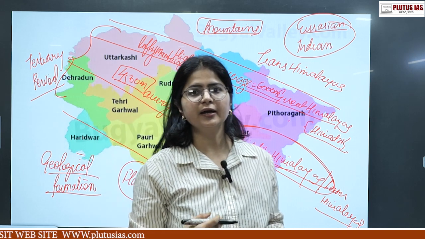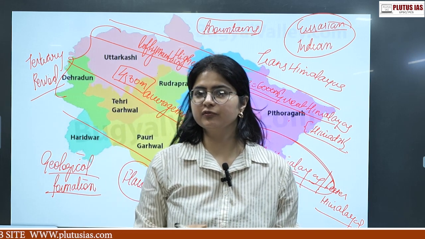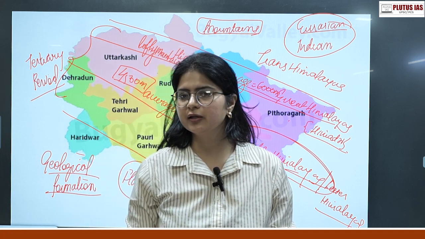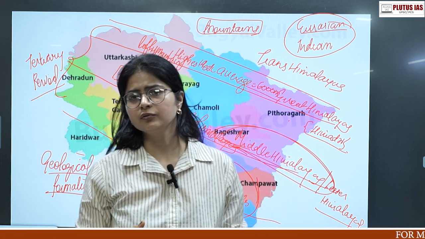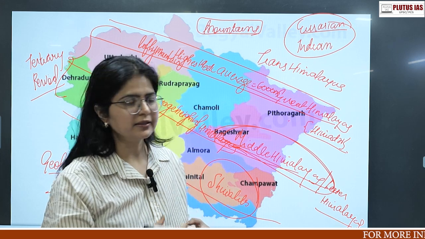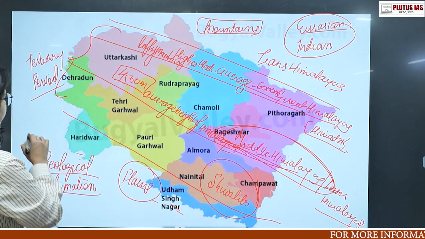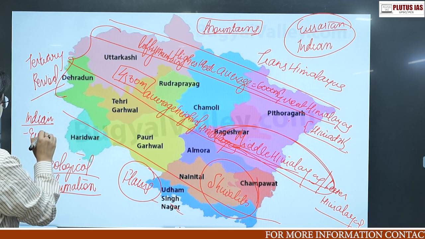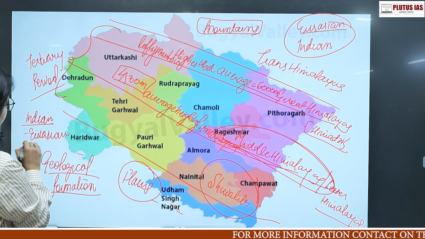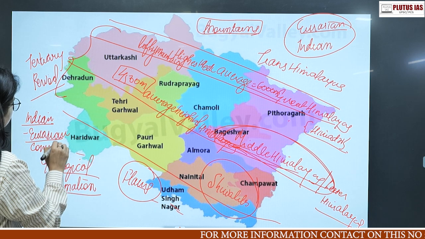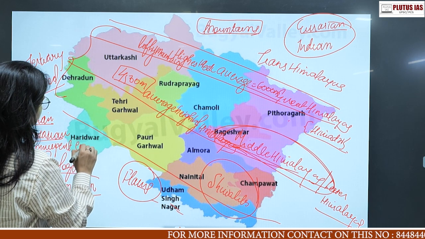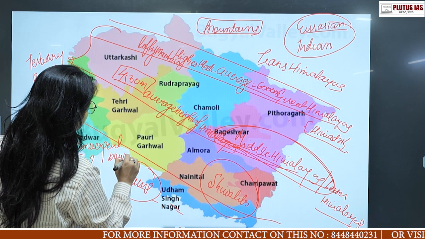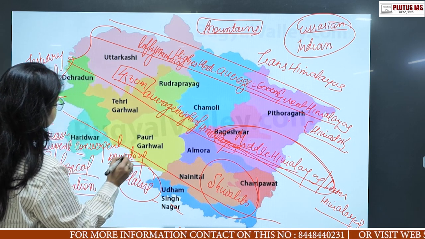If you see the height of Mount Everest, every year it is increasing. The reason is the northward drift of the Indian plate, and the boundary between the Indian and the Eurasian plate is a convergent boundary. So this is how the formation has taken place.